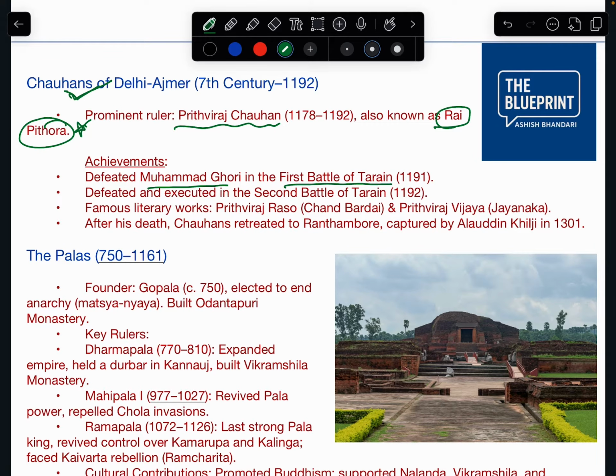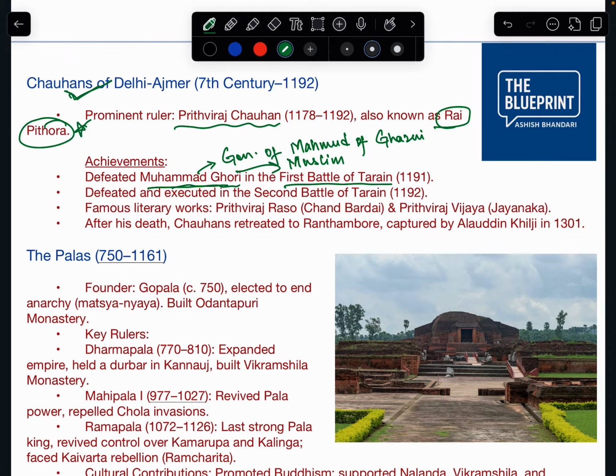Who was Muhammad Ghori? Muhammad Ghori was the general of Mahmud of Ghazni, and he is also popular for laying the foundation of Muslim rule in India, which eventually brought the Delhi Sultanate.